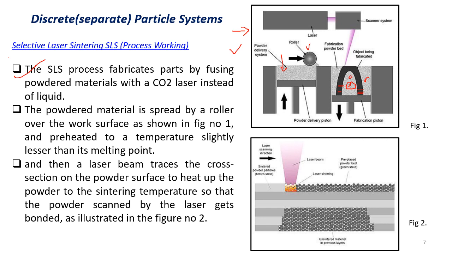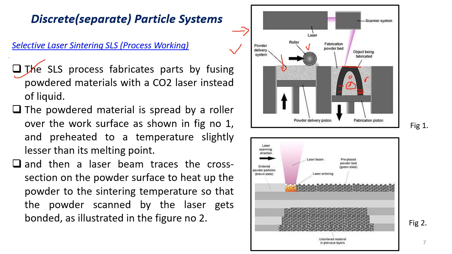Then the laser beam traces the cross section of the powder surface to heat up the powder to a sintering temperature, so that powder scanned by the laser gets bonded, and it is going to create a build part.